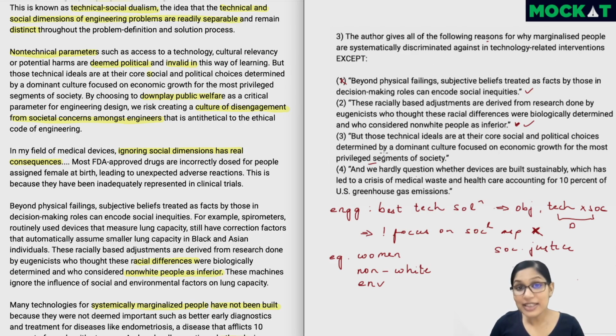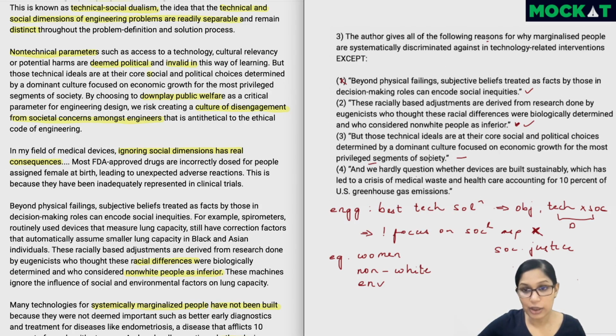Now, if the privileged segments of society are growing economically or are doing better economically, and that is happening at the cost of others, this also is a reason why systemic discrimination is occurring, because the focus or the priority is only these most privileged sections. So we can place this option on hold, right?